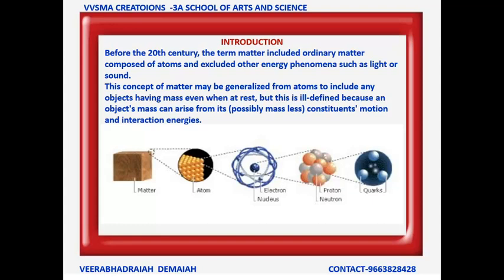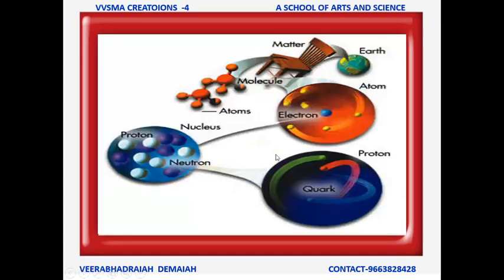Matter, the atom of the matter, the electron of the atom, the proton or neutron of the nucleus, and the quarks of the proton or neutron. You see, particle in particle, particle in particle, finally it leads to the matter. That means matter is having fundamental particles called atoms. Further, atoms are having subatomic particles called electrons, and the nucleus with protons and neutrons, and sub-fundamental particles, the quarks. See, my dear friends,